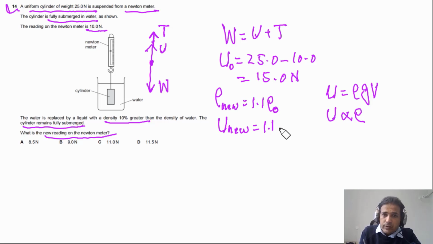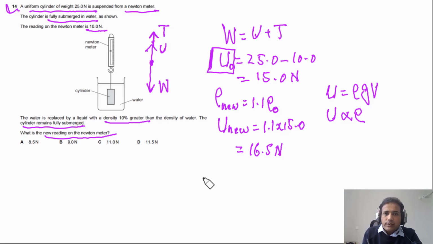So it means this is 1.1 of the previous value, that is 15.0. This is the previous value for upthrust. Now if you multiply, we will get 16.5 Newton. So what is the new reading? We need to find out T.